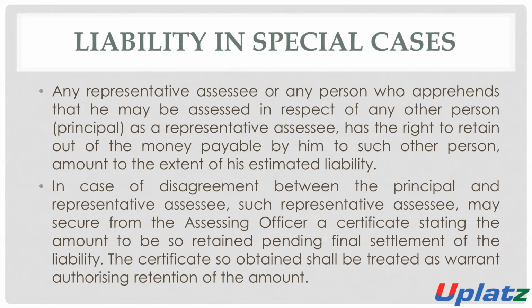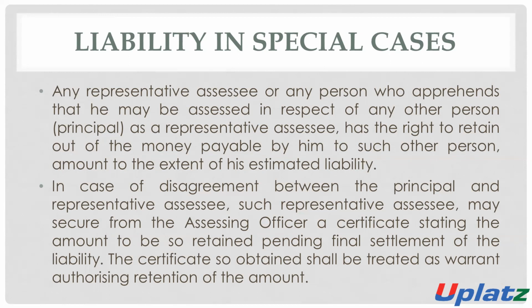If there is any disagreement between the agent and the principal, the representative assessee may secure a certificate from the assessing officer, stating and detailing the amount to be retained pending final settlement of the liability.